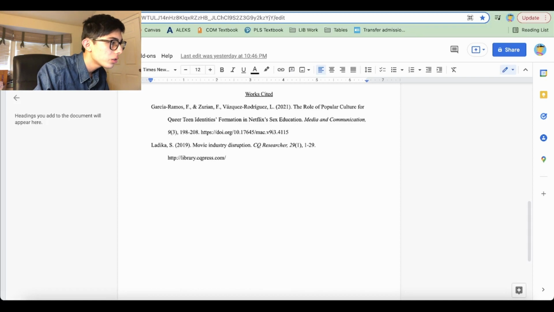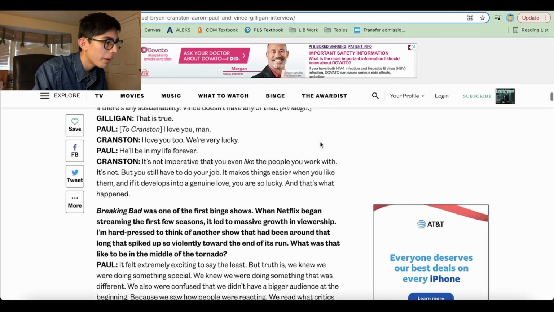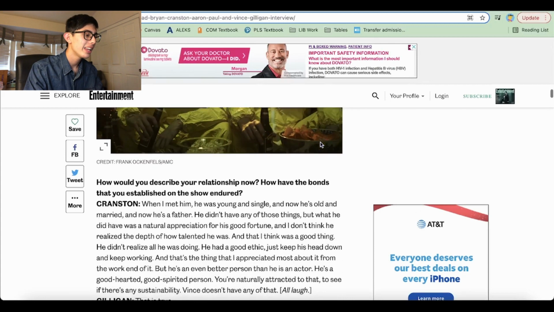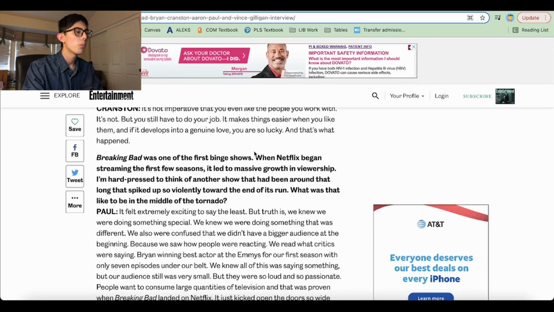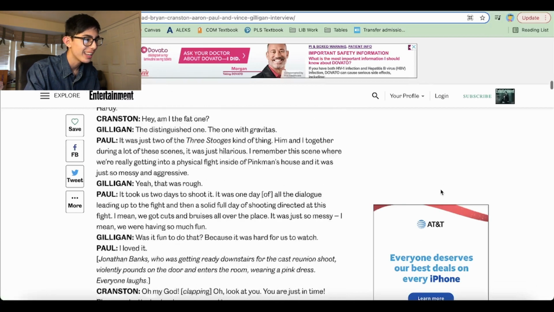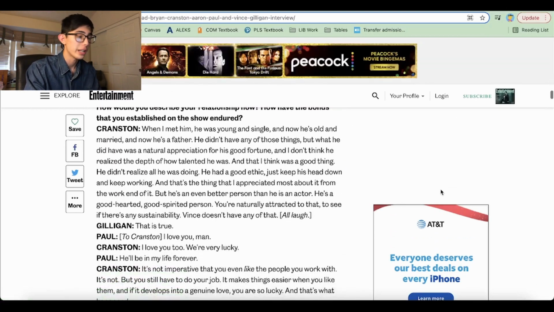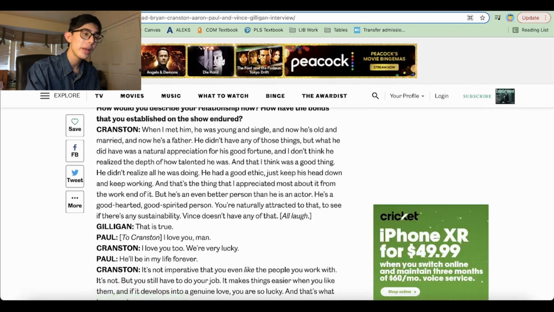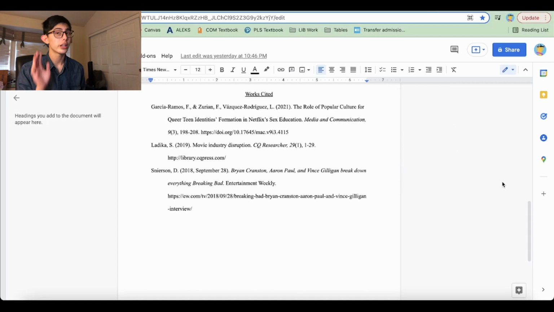So I have this article about Breaking Bad, which, if you haven't heard of it, it's a very popular show. And here they start to talk about what happened to the show when it got added to Netflix, how it boosted the show, how big it was on Netflix. I think that's good. And you can see that this is a popular source because it's a lot more flashy, there's a lot more ads on the side. It's more meant for the general audience than academics. So let's take this and let's cite it. It'll be a bit different than the scholarly sources, but still not difficult. So it's the author's name.